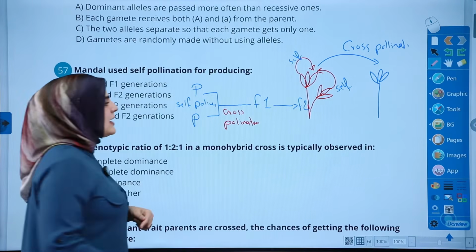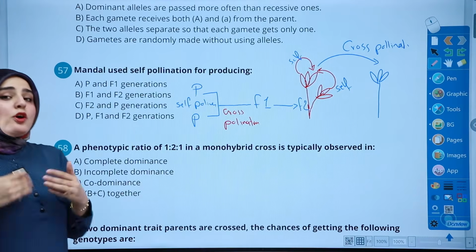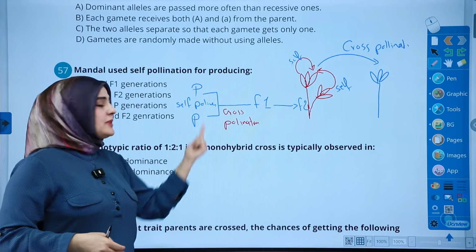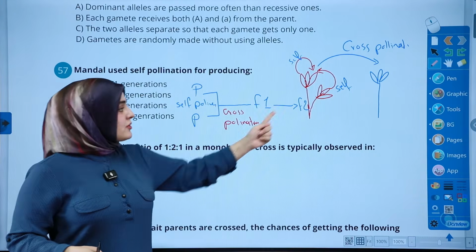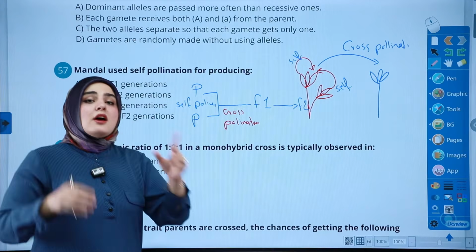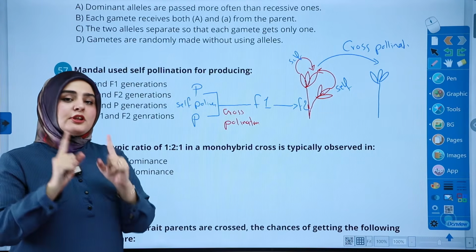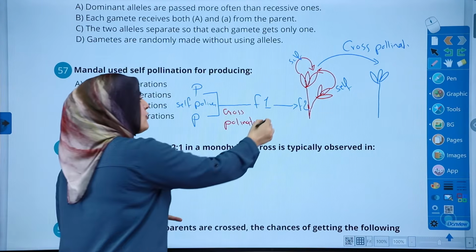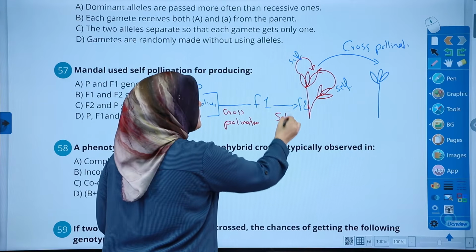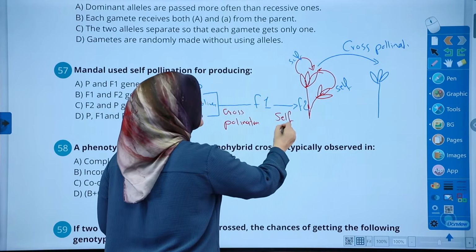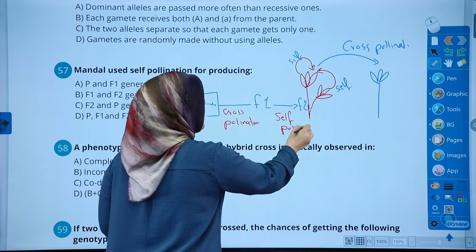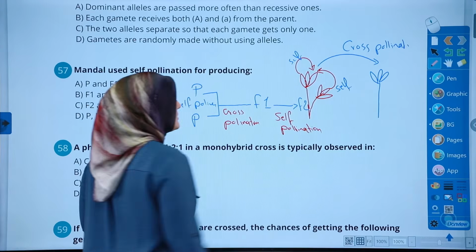Got it? Good. As for F2, we want to see what F1 got from these two parents. And in order for us to check it with F2, for tracking inheritance and how they work, self-pollination is a must. So for F2, we again make F1 do self-pollination. This is how Mendel worked.